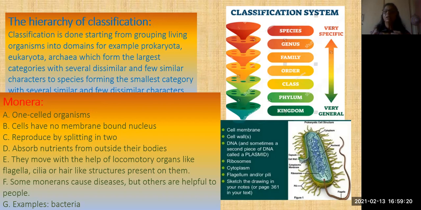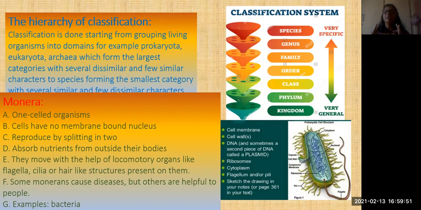And according to that, the first kingdom is Monera. And you can see here the characters of Monera. They are single-celled, as I already told you, and there is no membrane-bounded nucleus. That means very minute genetic material is present, and reproduction is by splitting into two. The cell totally divides into two.